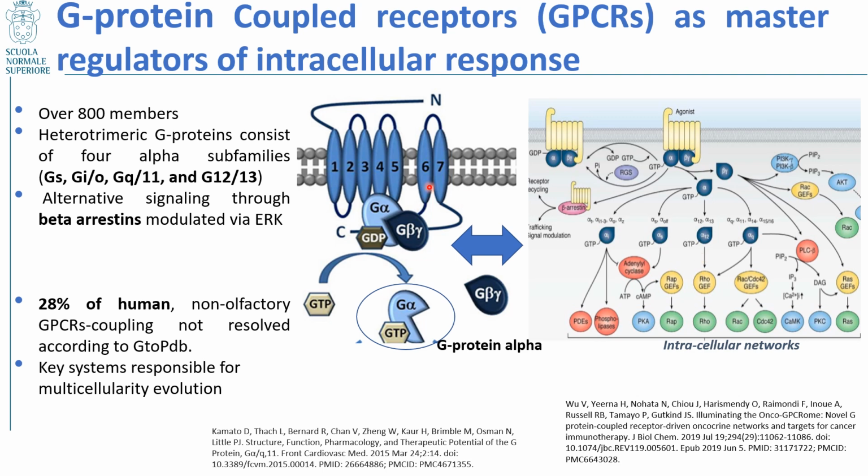These pathways are activated as follows: GS activates the adenylate cyclase, GI/O inhibits the adenylate cyclase, G12/13 activates pathways to RhoGEF, and GQ/11 activates pathways to RhoGEF, Rac-CDC42, and PLC. GPCRs have a crucial role in this signaling, and there are many unknowns about their selectivity and specificity, so they are of great interest to research.